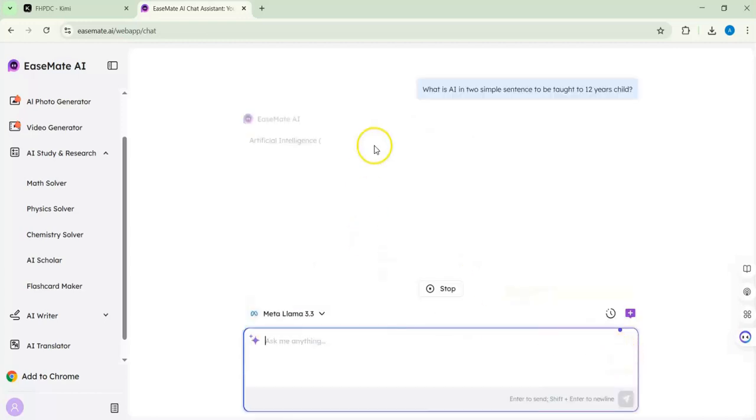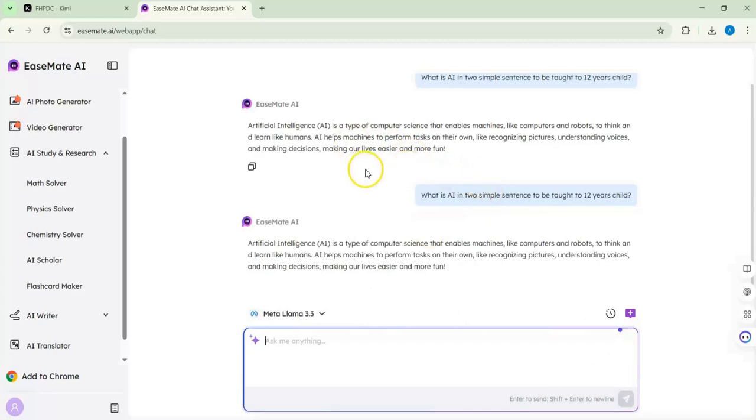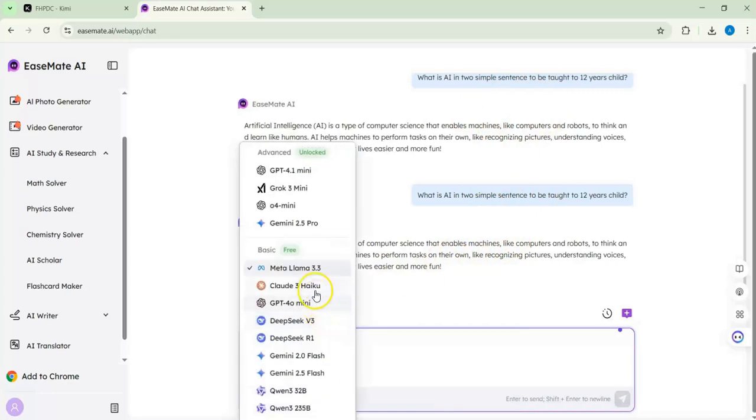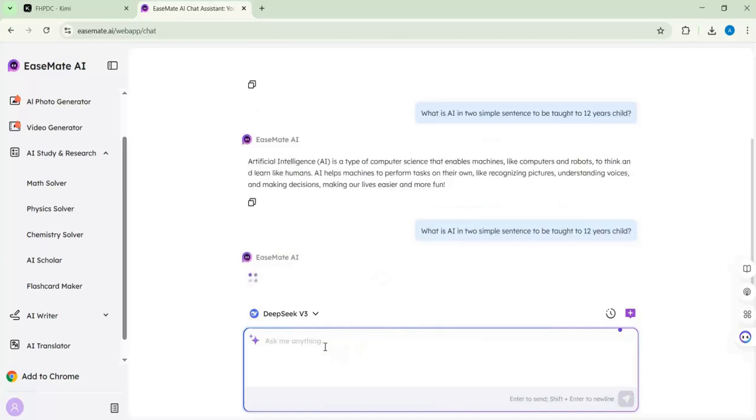Now it started. So this is their answer. Here what we can see, it repeated because I clicked twice, so it's almost the same answer. But let's go here and, for example, go for DeepSeek V3, and we'll give the same question. Let me copy it and paste it again here, and we'll go again.